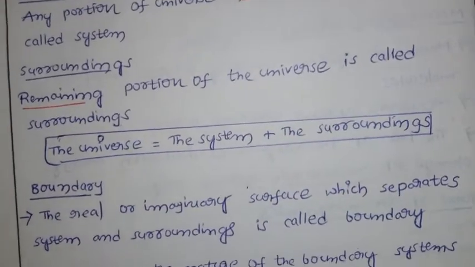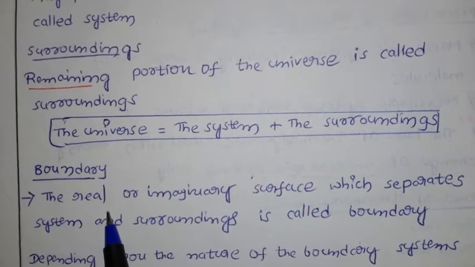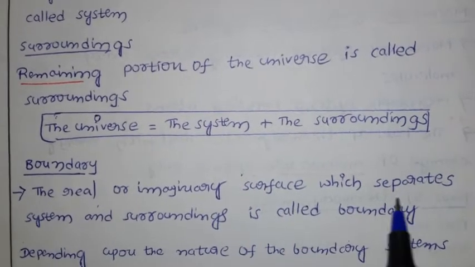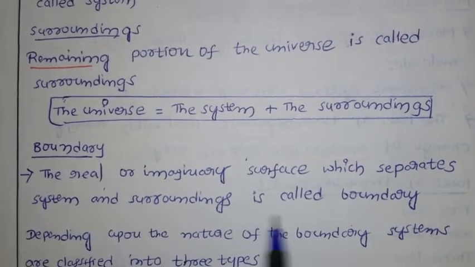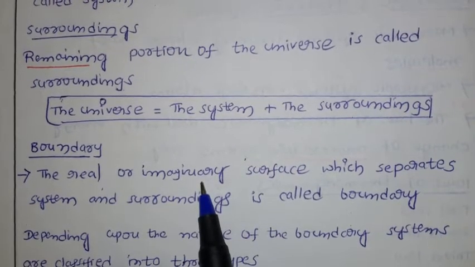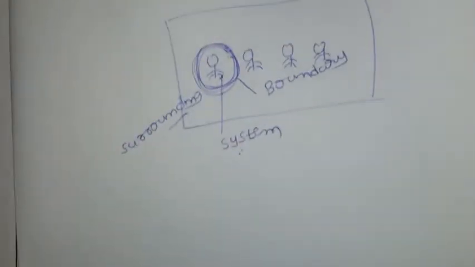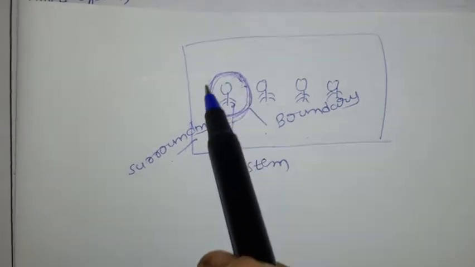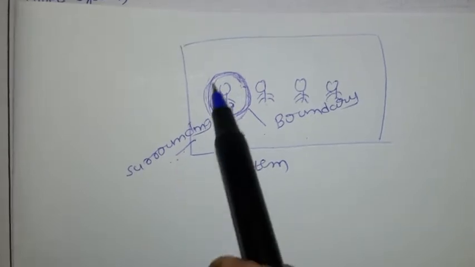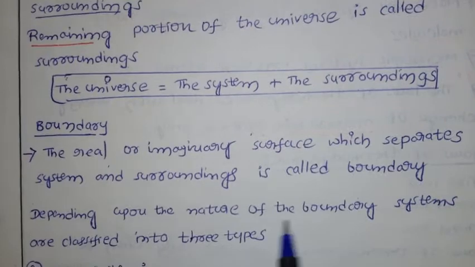Next, what does boundary mean? It may sometimes be real or imaginary; I will go with examples. The real or imaginary surface which separates system and surrounding is called boundary. You are taking one line or imaginary surface that is going to separate the system and surrounding. Here, I am assuming this is my imaginary surface, which separates the system and surrounding. So this is called the boundary.